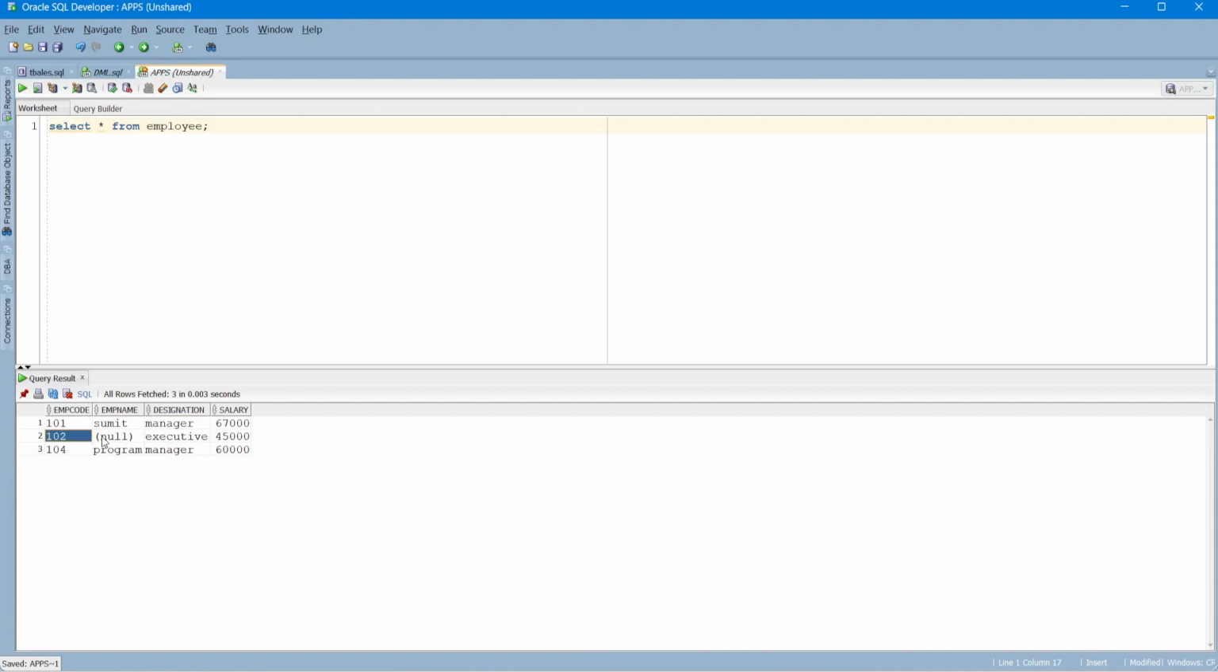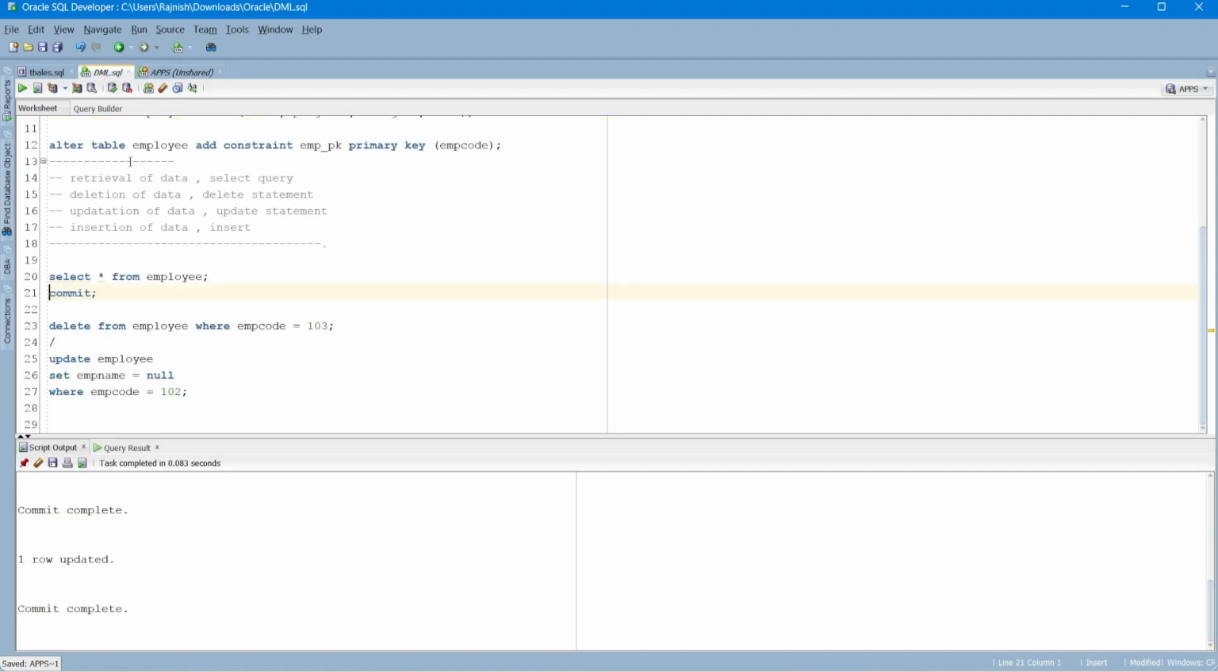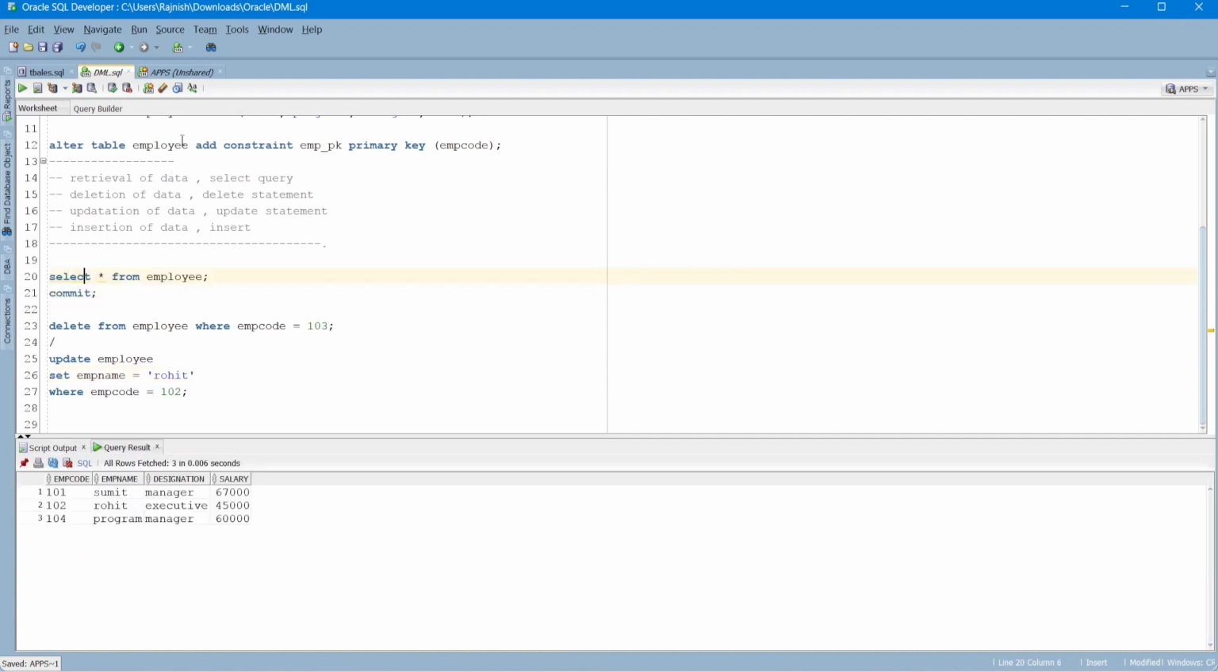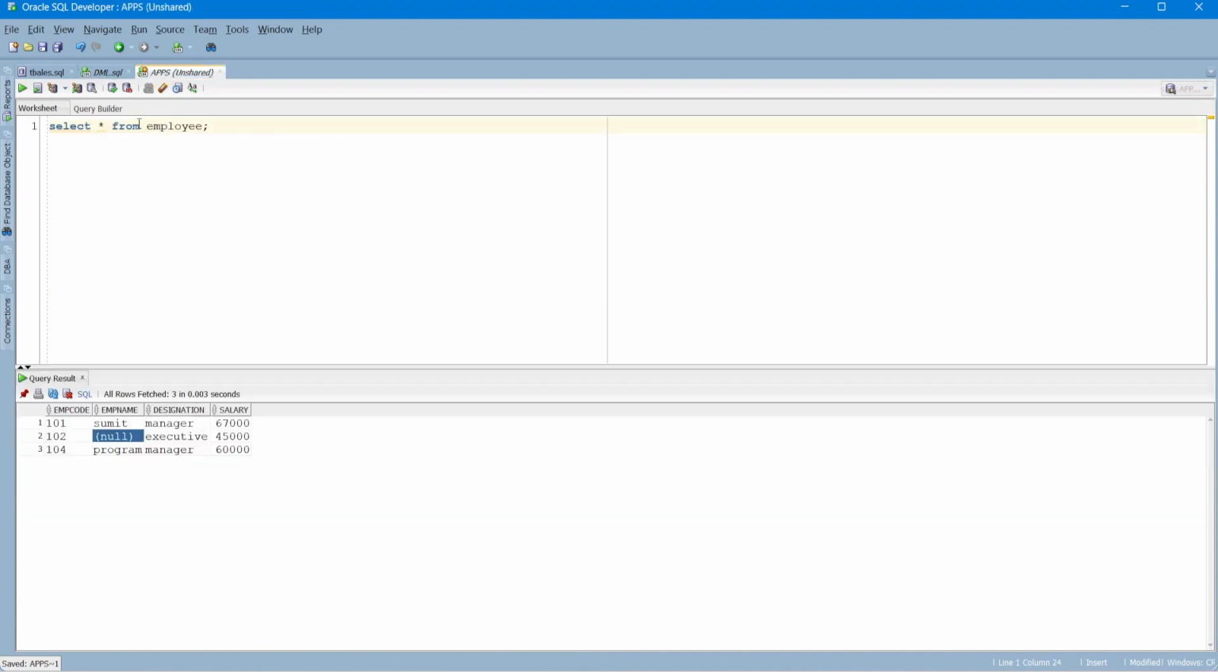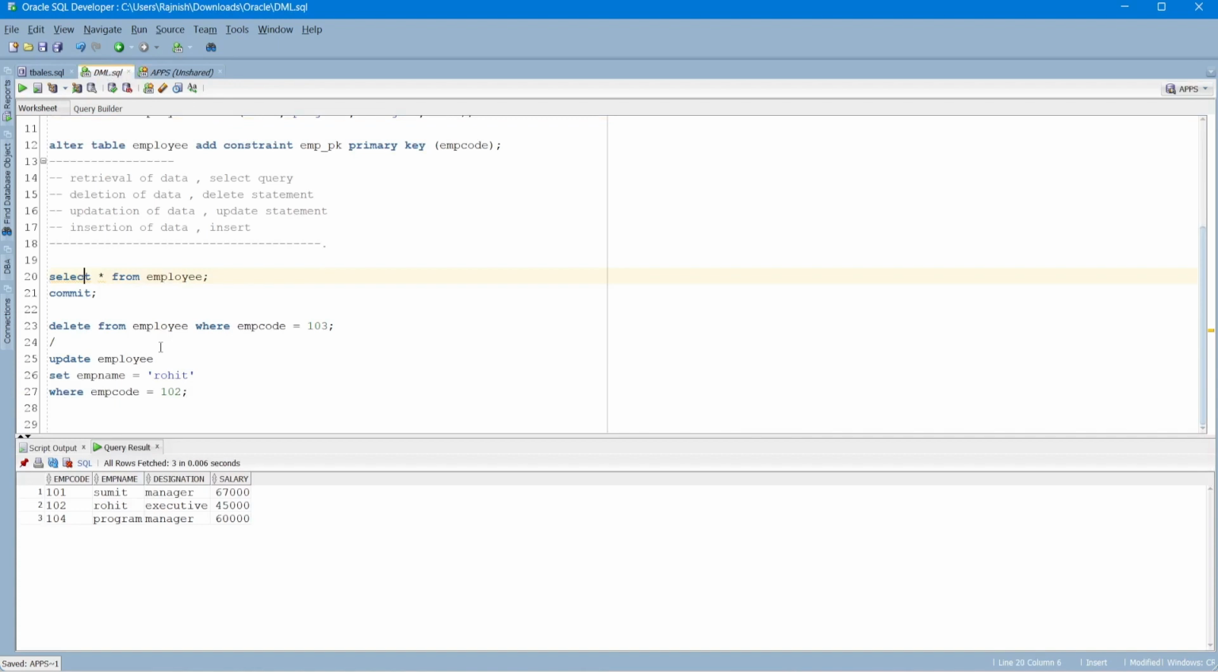For 102 employee code, the name is not there. Now by using the same statement, we can add Rohit's name back. Rohit, commit. Okay, here we can see in this session as well, because we committed, so it will show in another session as well. Okay, so we checked for retrieval, deletion, updation.